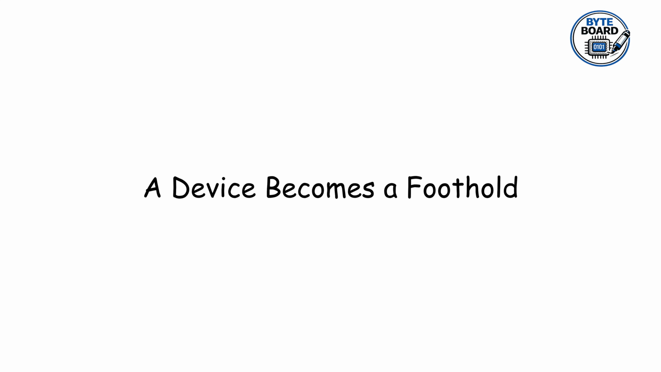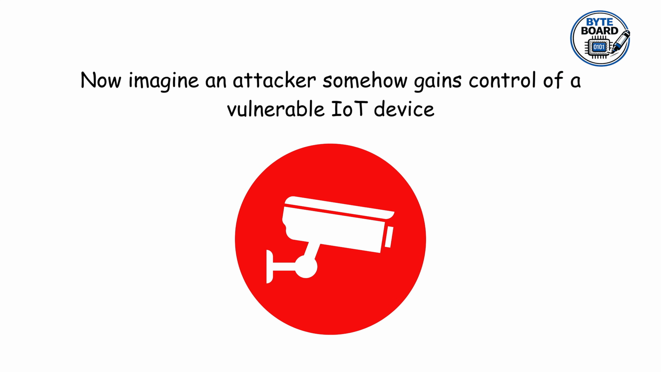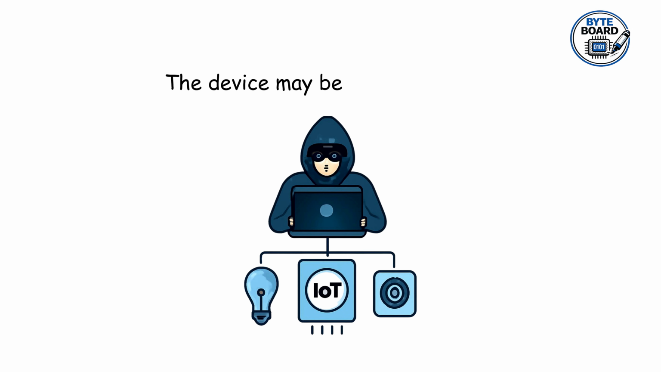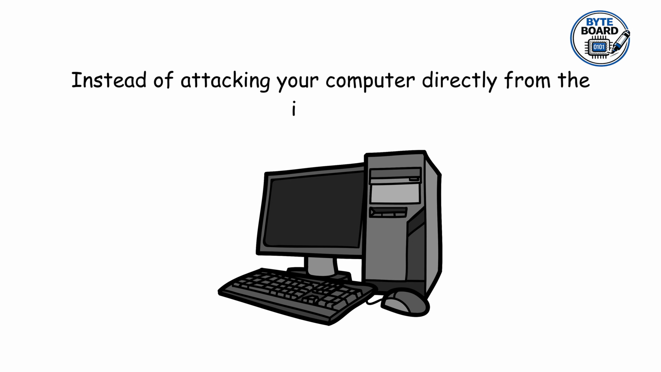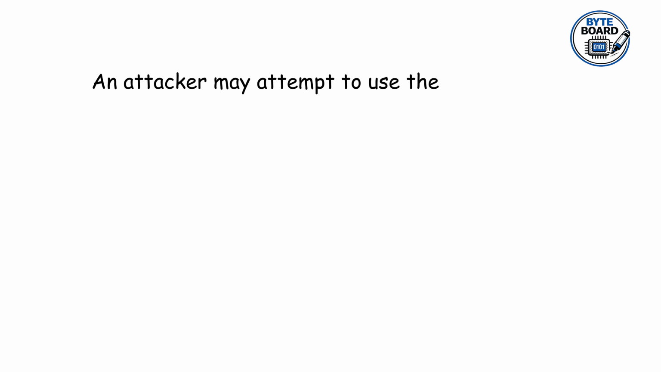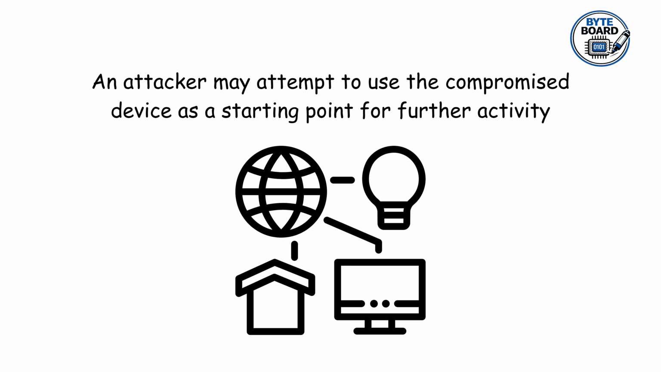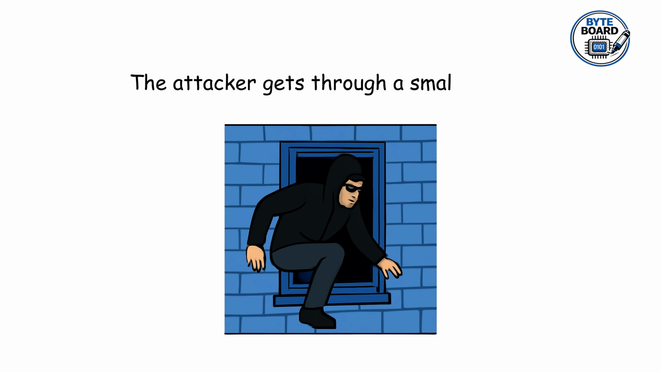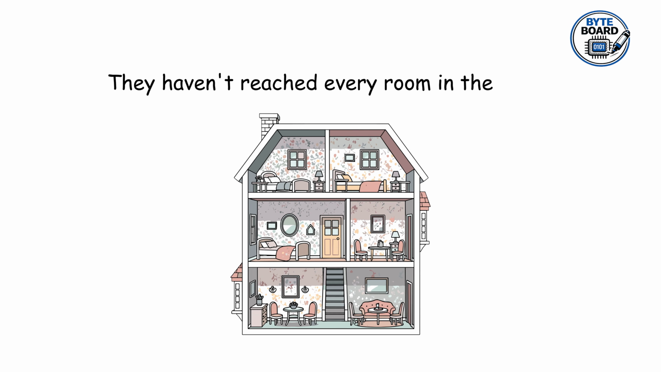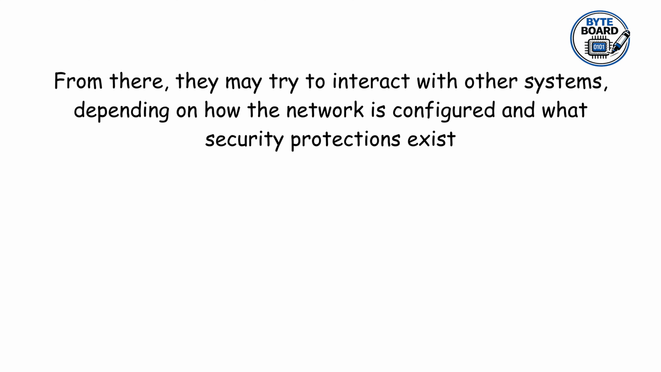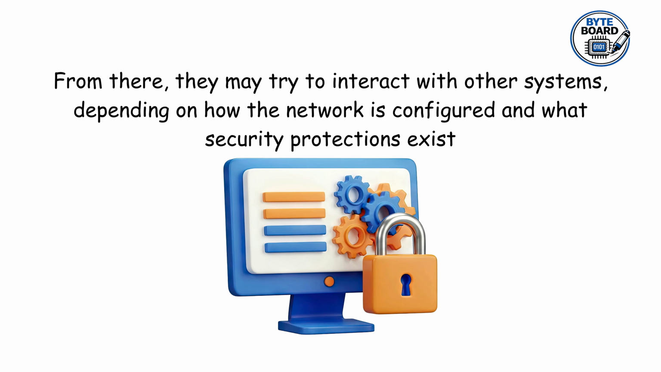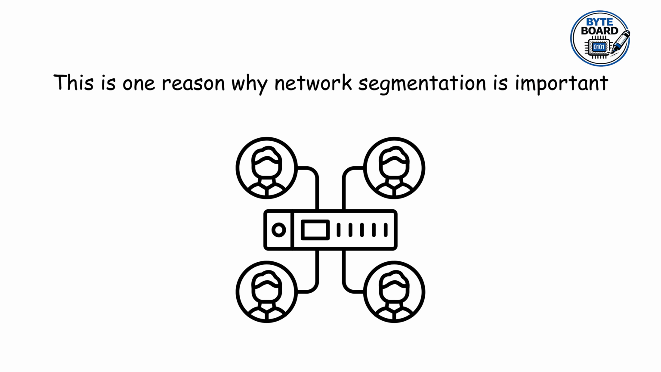A device becomes a foothold. Now imagine an attacker somehow gains control of a vulnerable IoT device. What happens next? The device may become a foothold. Instead of attacking your computer directly from the internet, an attacker may attempt to use the compromised device as a starting point for further activity. Think of it like this: the attacker gets through a small window. They haven't reached every room in the house, but now they're inside. From there, they may try to interact with other systems, depending on how the network is configured and what security protections exist.